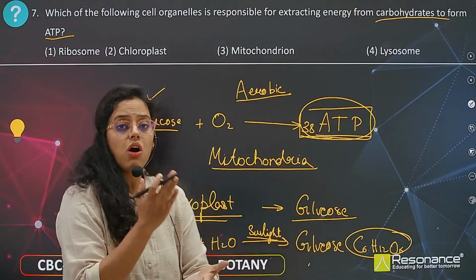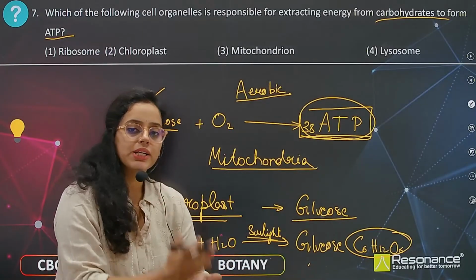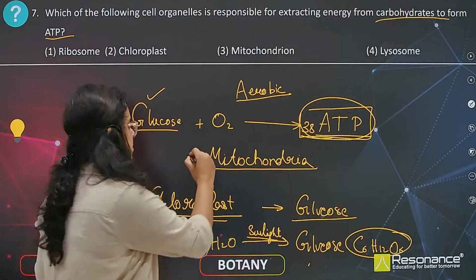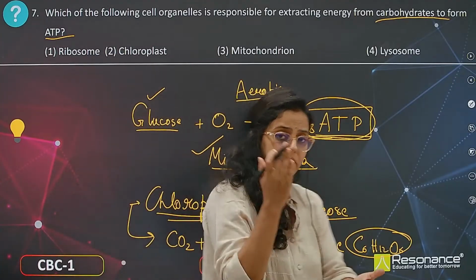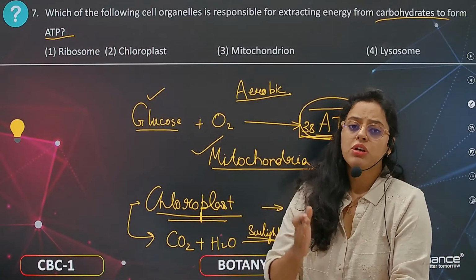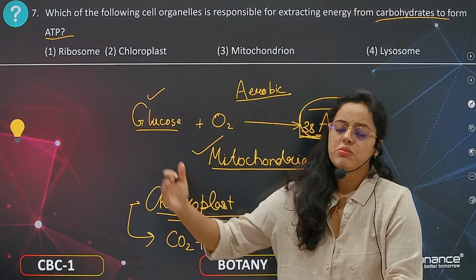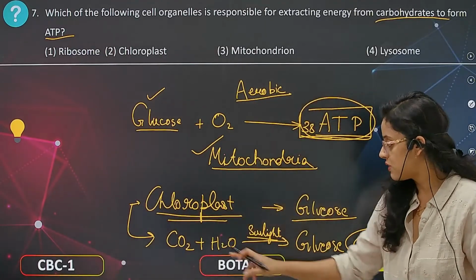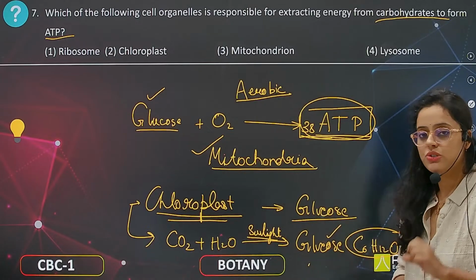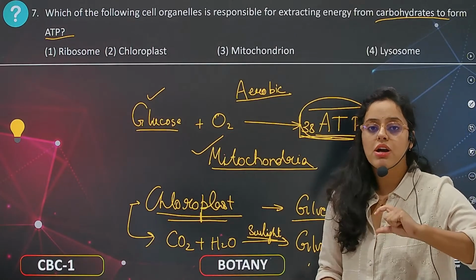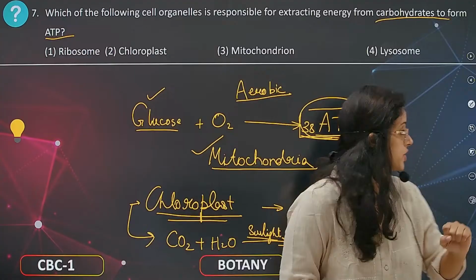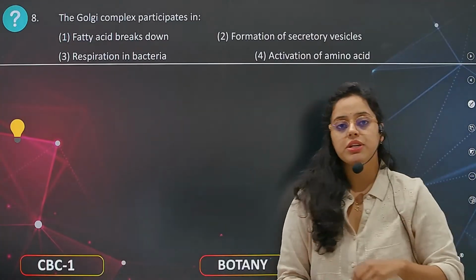Whereas the organelle which is responsible for the breakdown of glucose is mitochondria. Mitochondria breaks the glucose to form ATP, whereas chloroplast forms the glucose. So these are two organelles which work in opposite functions. Okay. Now coming to the next question.